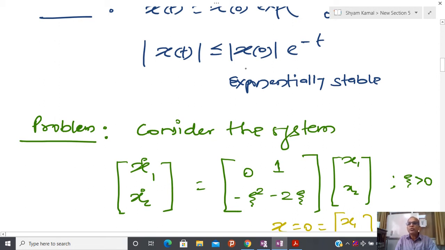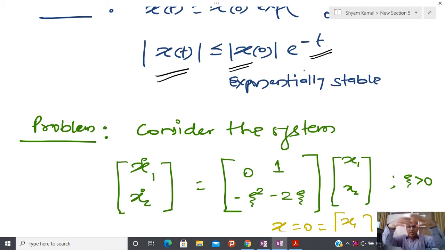And this not only satisfies the definition of stability, it satisfies the definition of exponential stability, because if you check the definition of exponential stability, then xt and x0 are related like this, and here this is an exponent. So I have told you that I have three different classes of stability. In one stability we are just talking about the boundedness of the solution. So if I give some initial condition, whatever my solution comes into picture, that remains bounded.